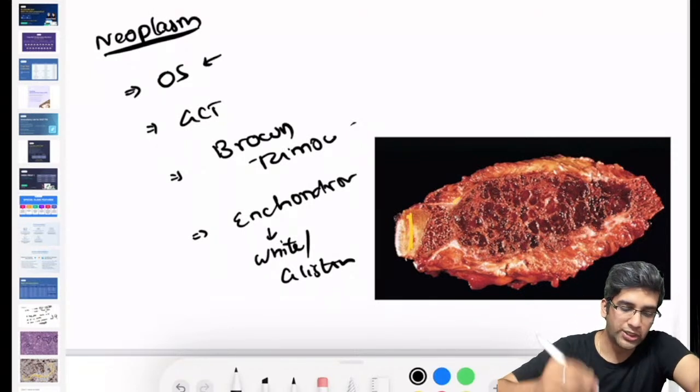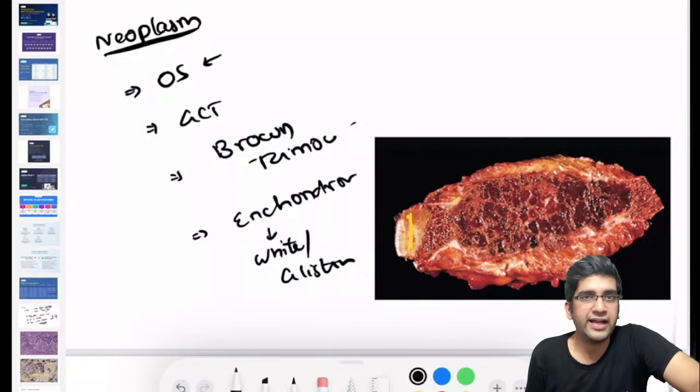Second, osteosarcoma. I said it's a lesion in the hand. How common do you think osteosarcoma is in the hand? Is it common or is it rare?